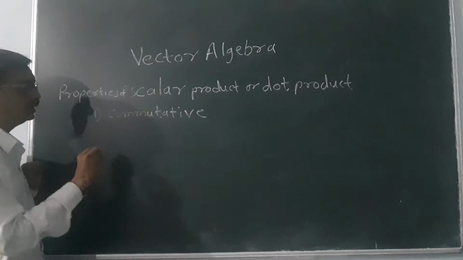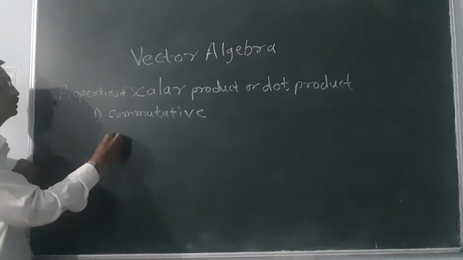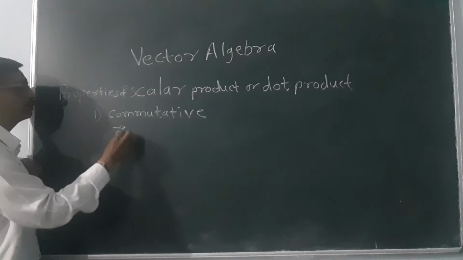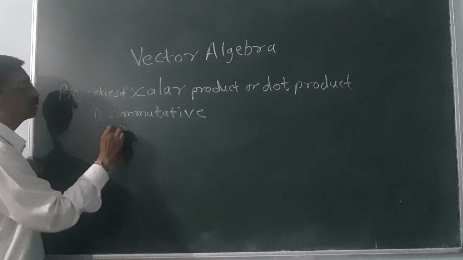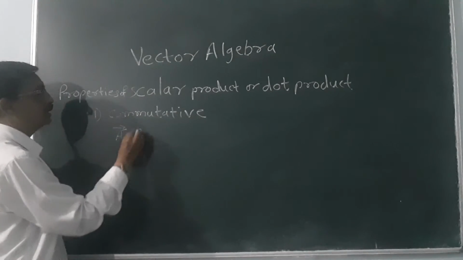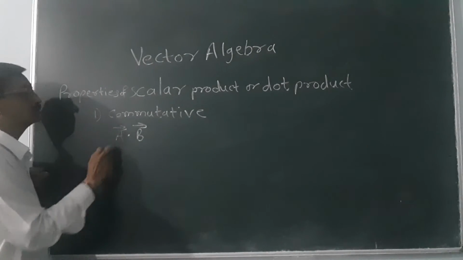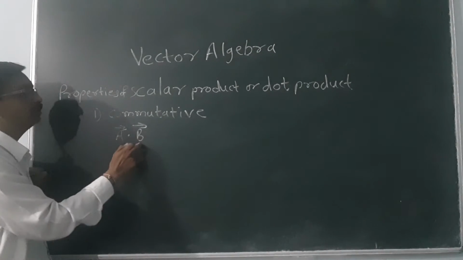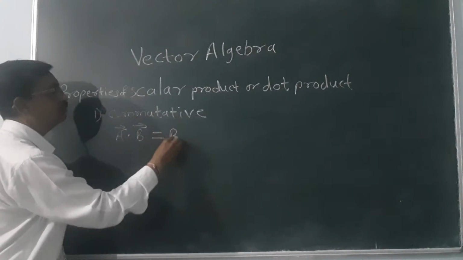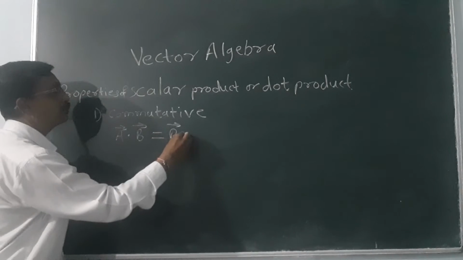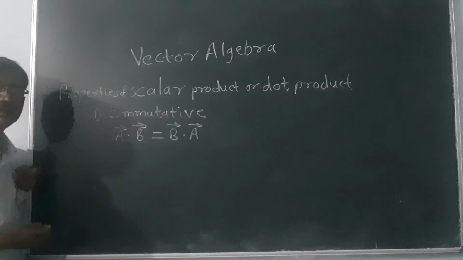So how can it be represented? We can use small letters. Suppose this is a vector A and another vector B. So here is the dot product, vector A dot vector B. Commutative indicates that this is also equal to the product of vector B and vector A.